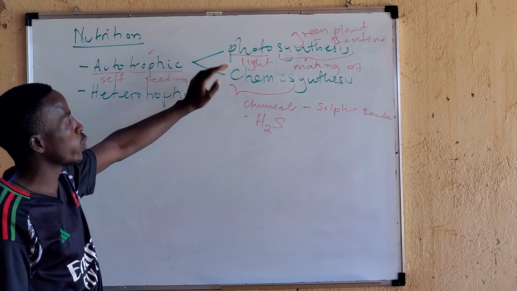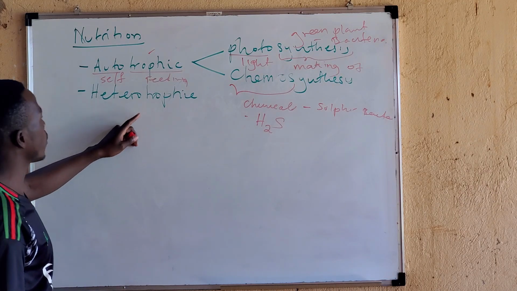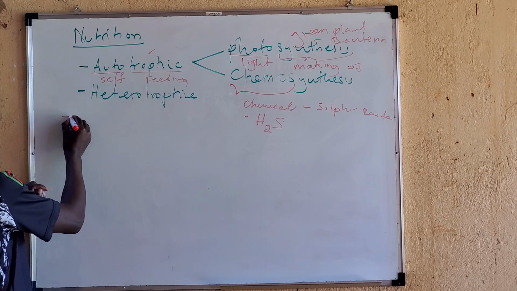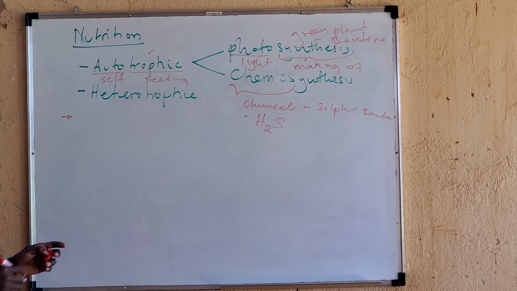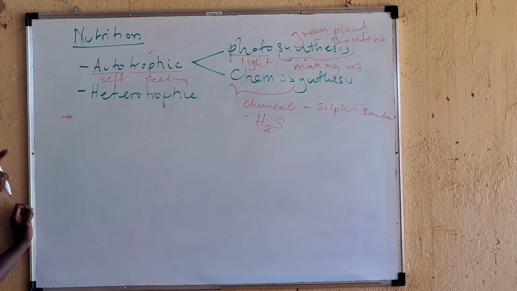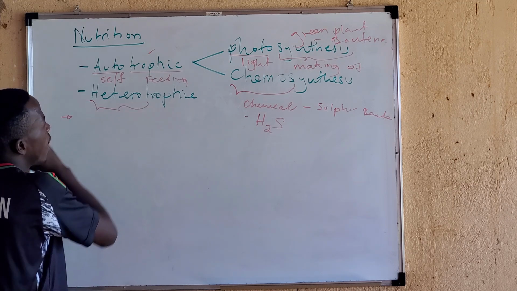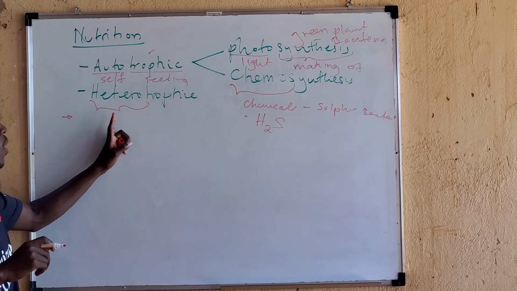Under photosynthesis, we shall go deeper later. Now, let's go to the heterotrophic mode of nutrition. Here, organisms are not making their own food. The word heterotrophic has two words, hetero and trophic.